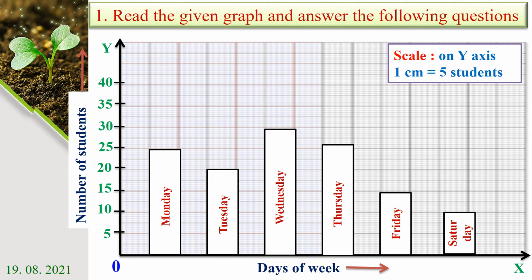Yes, Monday it is 25 students, Tuesday 20 students, Wednesday 30 students, Thursday we got 27 students, Friday we have 15 students, Saturday we have 10 students. So remember this graph. Then next we are going to answer the following questions.